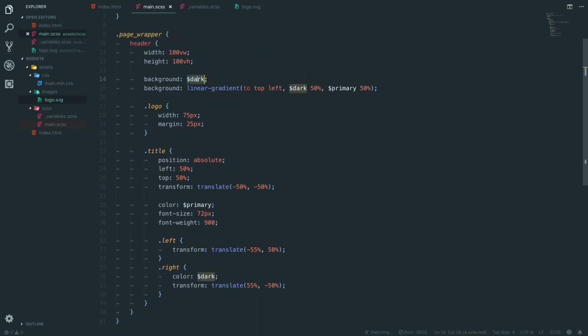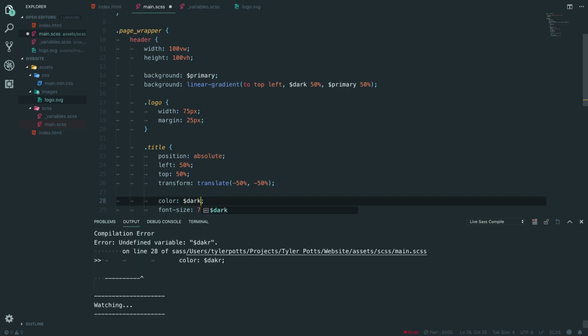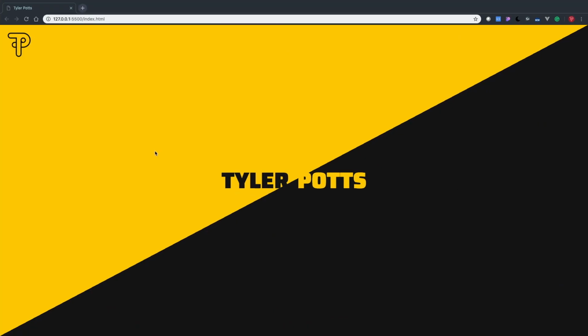Or no, we're going to say primary for our fullback. I feel like it needs to be yellow for our fullback. That's not how you spell it. Stop complaining, Sass. We fixed it. There we go. We're going to stick with that. I like that. I prefer it the other way. Let me know which way you prefer it. So if you prefer the colours being reverted again, I kind of like that.